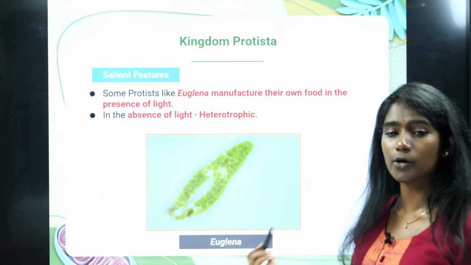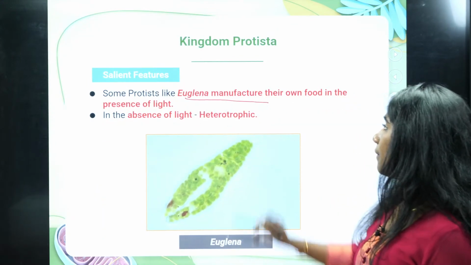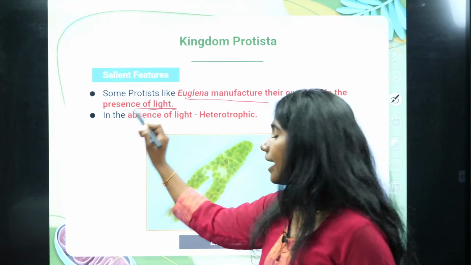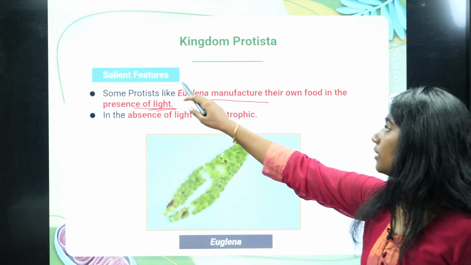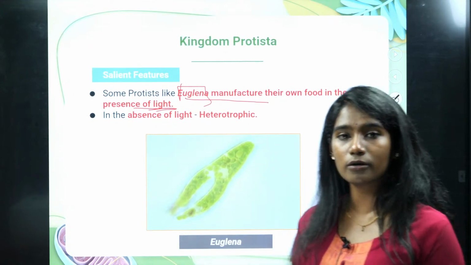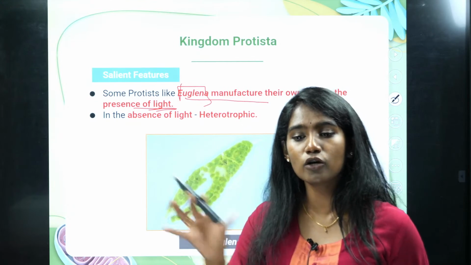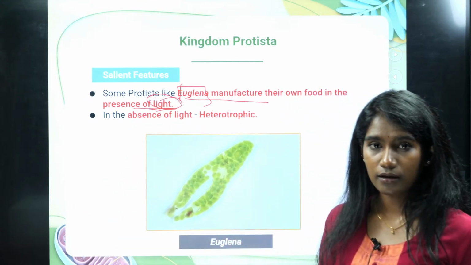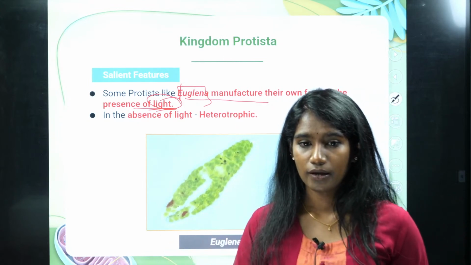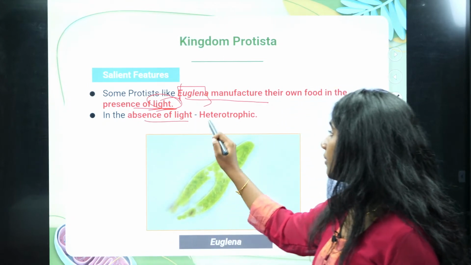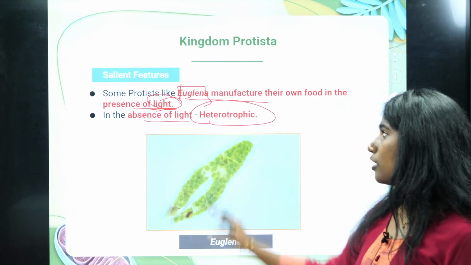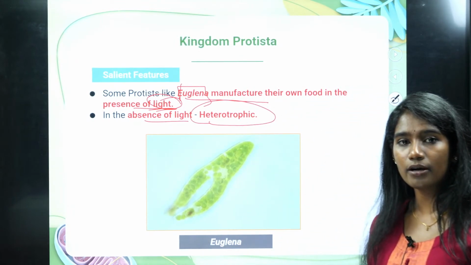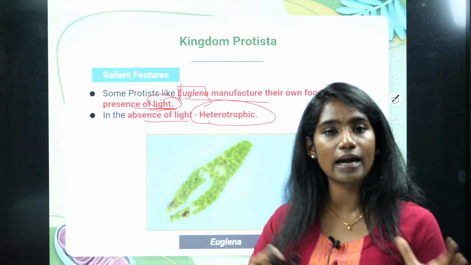And then some Protista like euglena manufacture their own food in the presence of light, which means euglena is autotrophic. It is photoautotrophic. Why? Because it is utilizing light as the source of energy, right? And in the absence of light, it behaves like a heterotroph. So euglena is one such example for behaving like both autotrophic and heterotrophic.